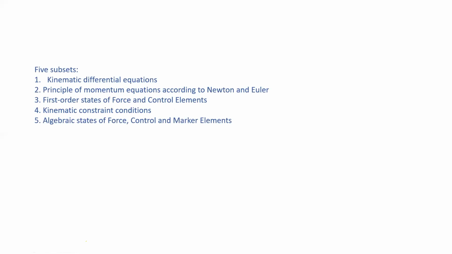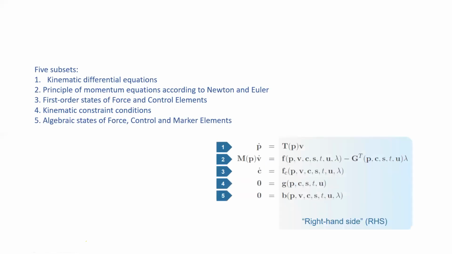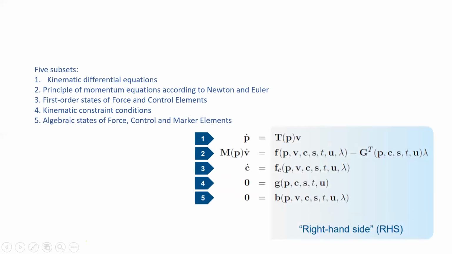Then next is first order state for the force and control element. Okay. The next is kinematic constraint condition. Then last is algebraic states of force and control the marker element. Look, this is the equations. You have to read it to yourself. Okay, like P T. Okay, look here. The G means the second one. If there is no constraint available, then it will be by default it will be 0. Okay.